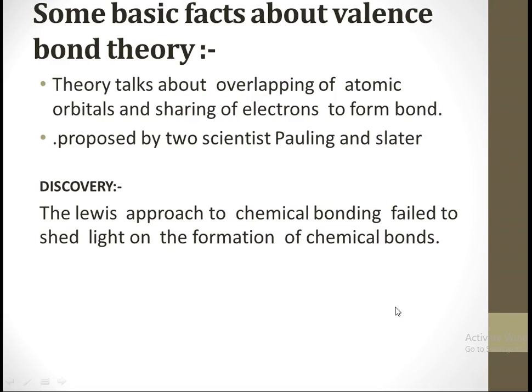So we will start with some basic facts about valence bond theory. So what is valence bond theory? Mainly valence bond theory, or VBT, talks about how the overlapping or how the chemical bonding happens in an atom. Right? How the overlapping happens, how the sharing of electrons happens in an atom. It was proposed by two scientists, Pauling and Slater.